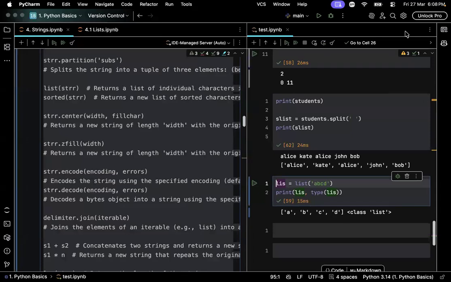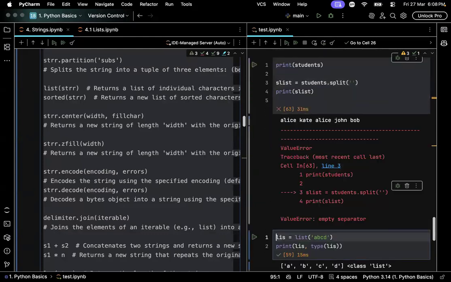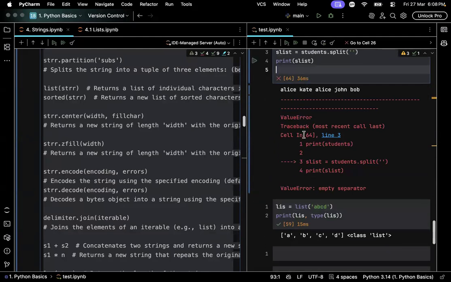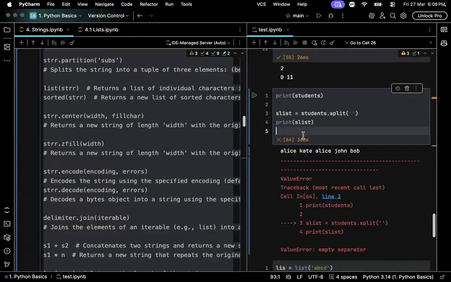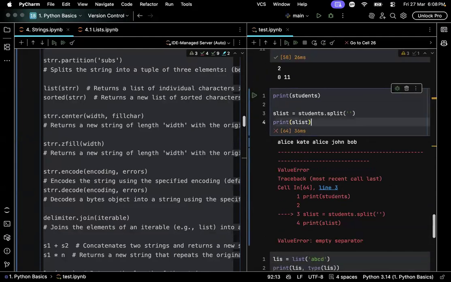Good. Looks like if you don't mention any character inside the split, it will automatically split on the blank space, the space that we give. If we try to split it on an empty string, I tried to split. Wait. Value error. Empty separator. Good. Looks like you can't split on an empty separator.